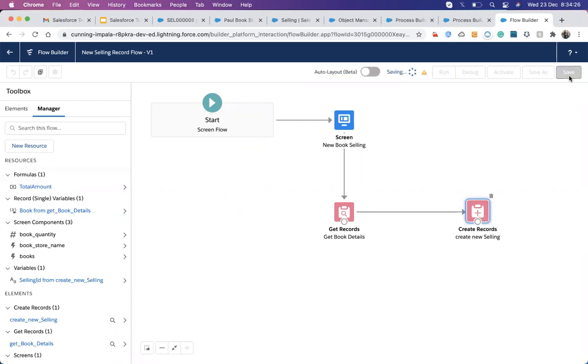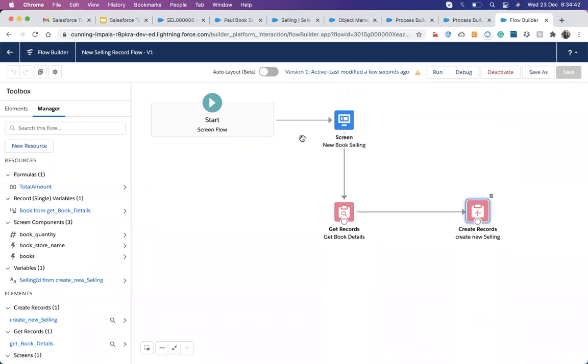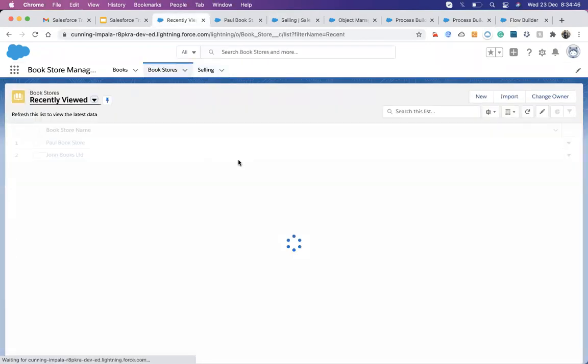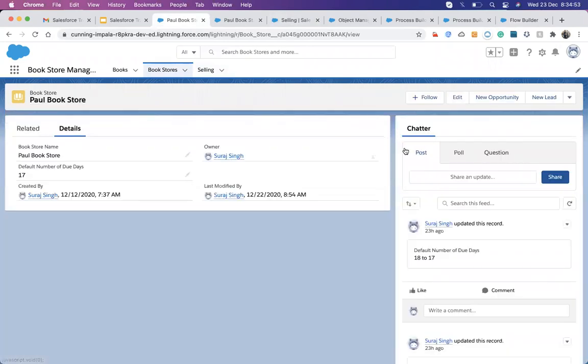I hit save, and thereafter I will activate this flow so that it will be available at other places. So I'm just activating it. It's got activated. Now for the bookstore object, I need to create a quick action so that the button will be available up here. So I will go and create a quick action. For that, I need to go to edit object.